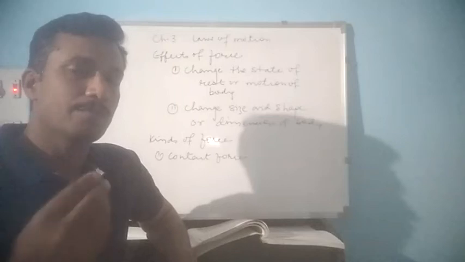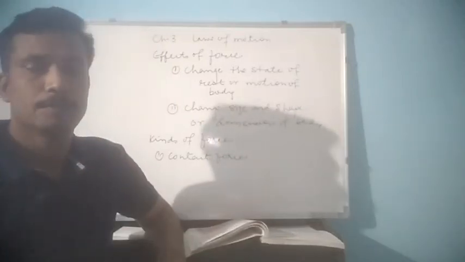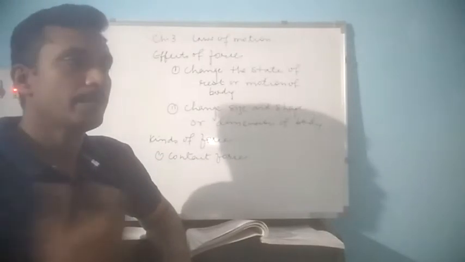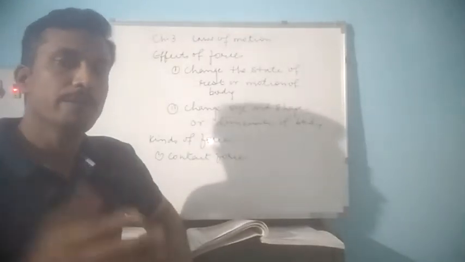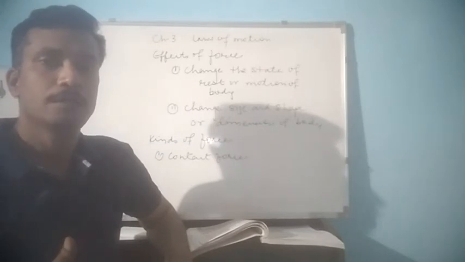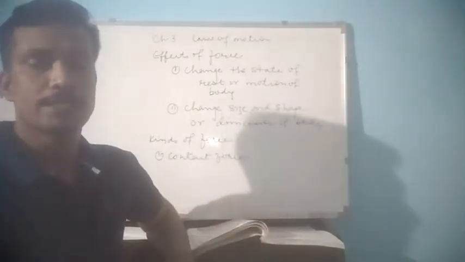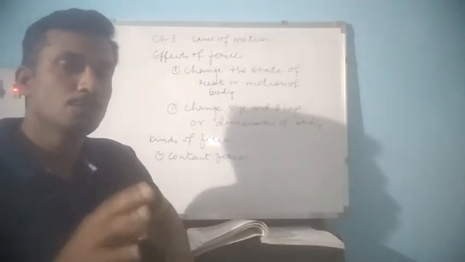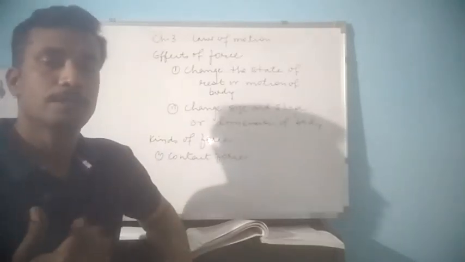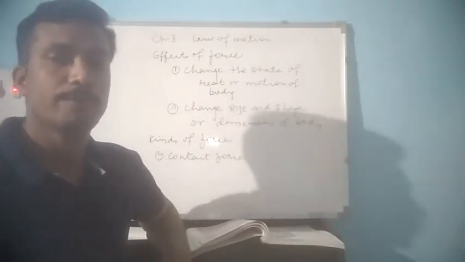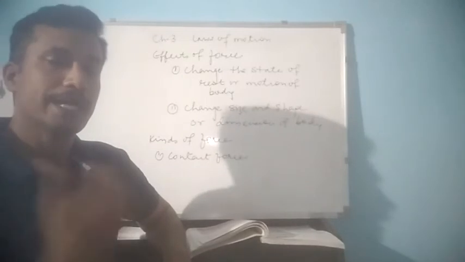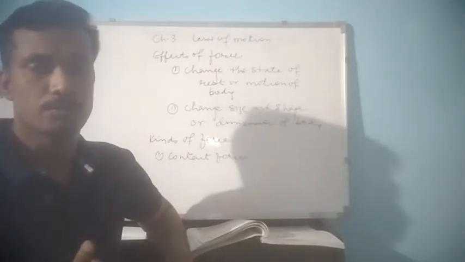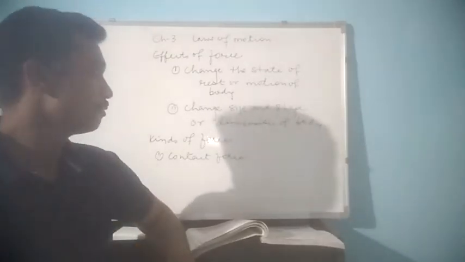Take an example of a moving bicycle. As long as we pedal, the bicycle keeps on moving. But when you stop pedaling, it moves through some more distance and then on its own it comes to rest. This is due to the frictional force acting on a moving bicycle, and it always acts in the direction opposite to the moving body. This is an example of contact force.